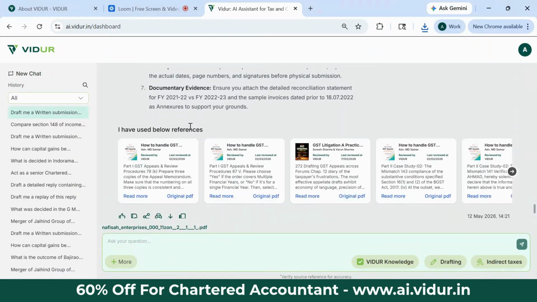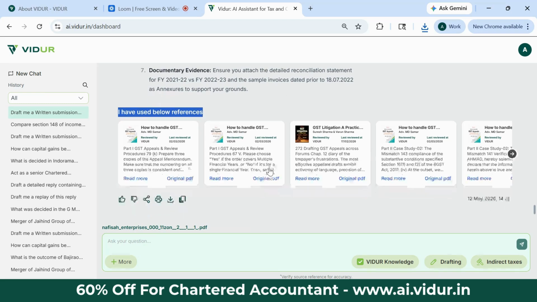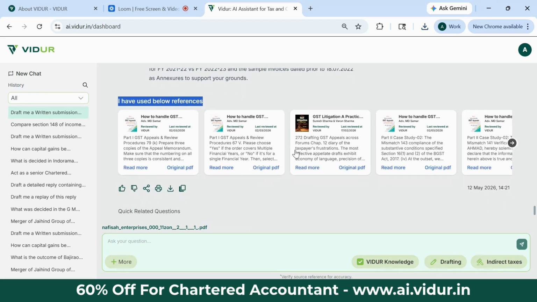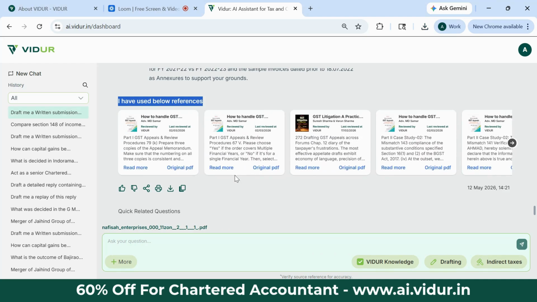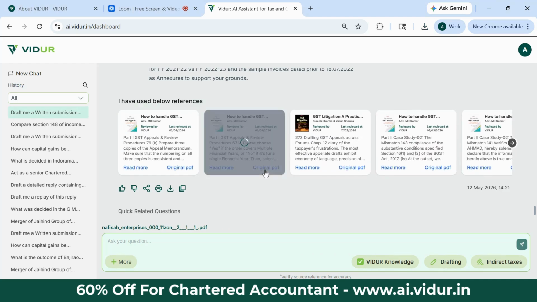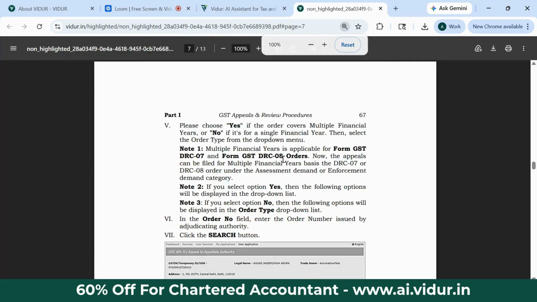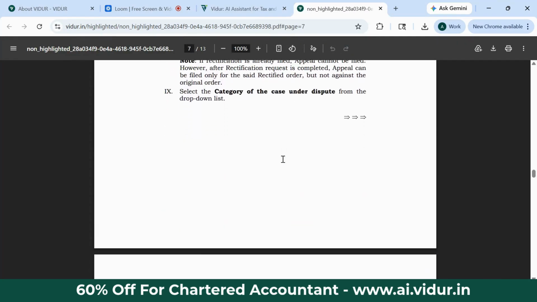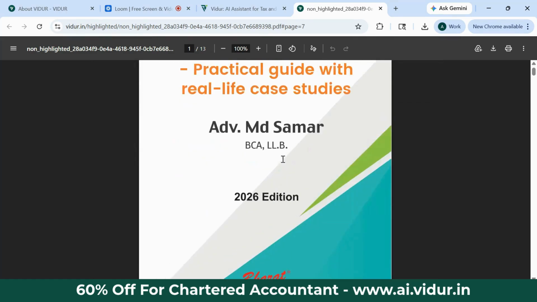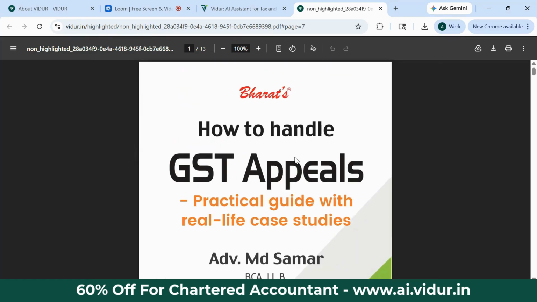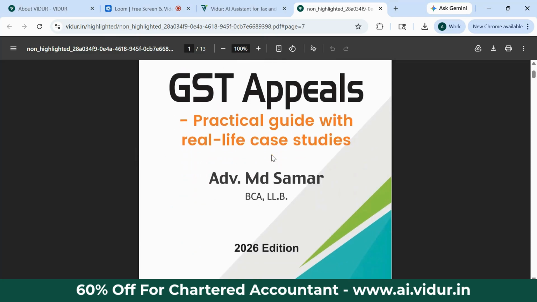Now, apart from that, if you need to submit your responses in front of the authority, you can directly refer to these sources. Like, we bought AI rights from Bharat Law House. Bharat Law publication has almost 5 lakh plus books, a huge amount of knowledge. You can directly click on this original PDF, as it is the same as printed in the book, you are getting over here. At the top of this page, you will find the book's cover page, by which we can see which book we have taken these references from.